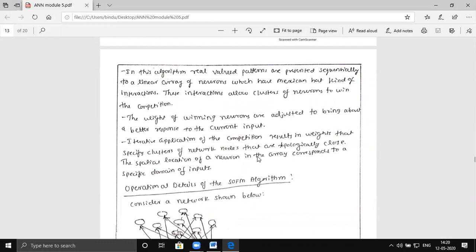Most of the time the input neurons are linear, and those neurons interact with the input pattern, and one neuron or a group of neurons is going to win. For example, let us say the input pattern is a dog pattern. I want to recognize a dog. Whenever I give a picture of the dog to the neural network, it should be able to recognize it.